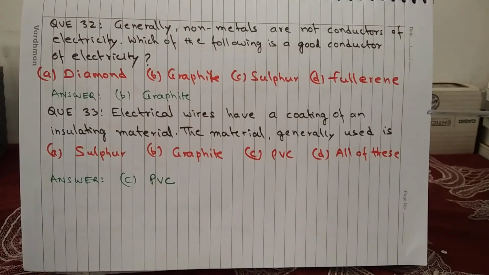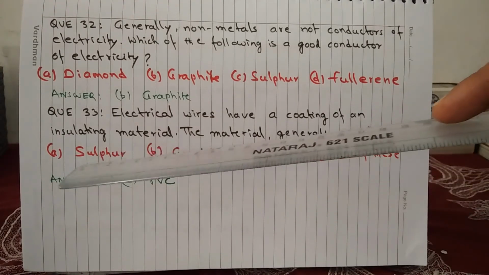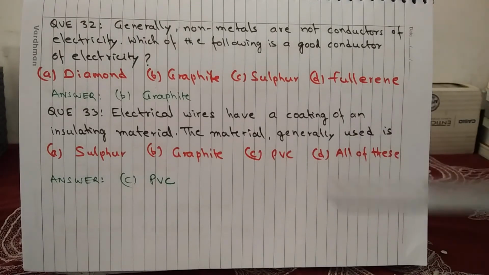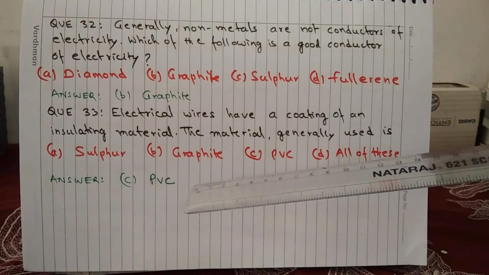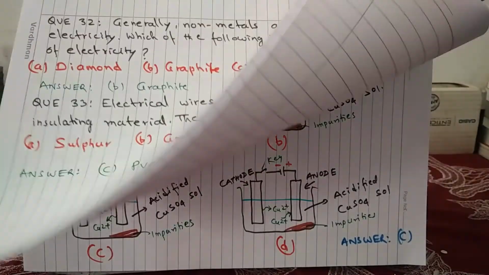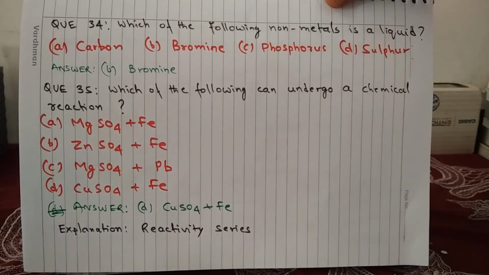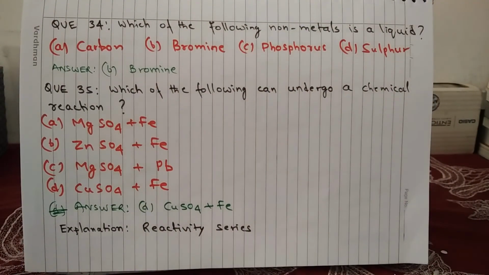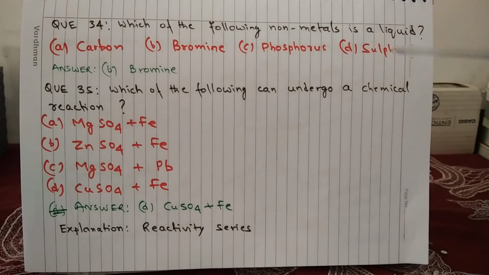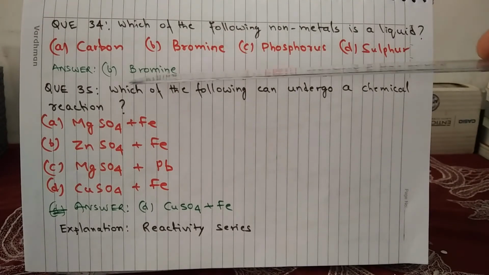Question 33. Electrical wires have a coating of an insulating material. The material generally used is A, sulfur, B, graphite, C, PVC, and D, all of these. And the answer is C, PVC. Question 34. Which of the following non-metals is a liquid? A, carbon, B, bromine, C, phosphorus, D, sulfur. And the answer is B, bromine.